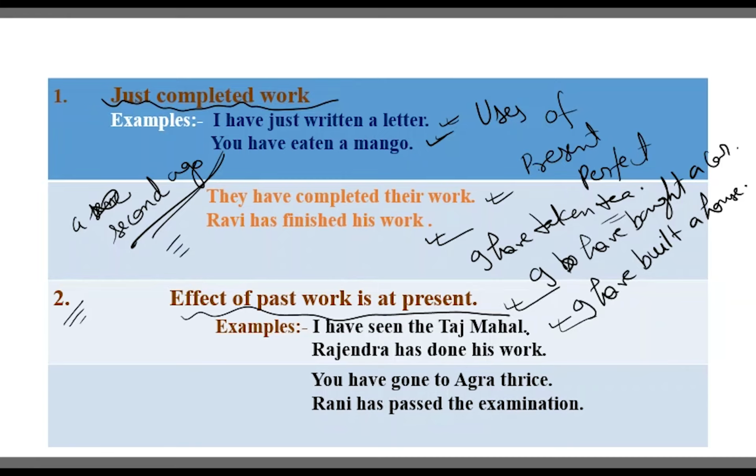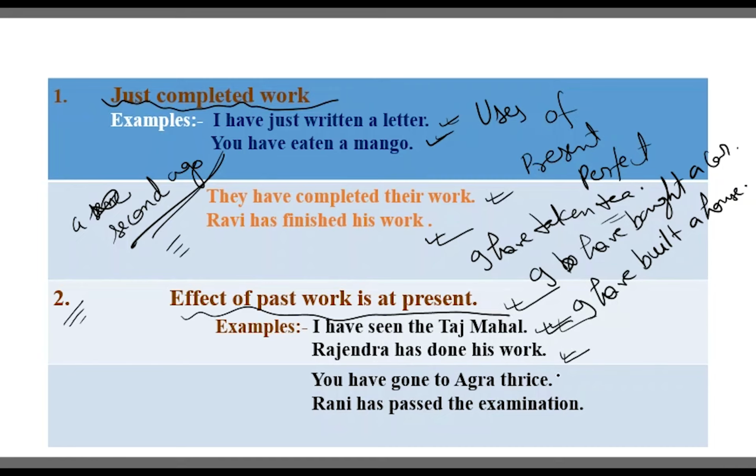So the work happened and was completed in the past, but you know very well about that. According to the answer, we are using present perfect tense here. I have seen the Taj Mahal. Rajendra has done his work, means the work has been completed in the past, but the effect is here now.